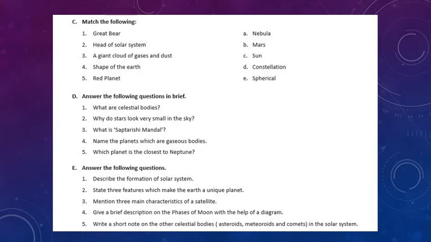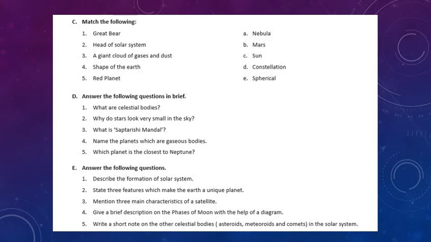Like the planets, satellites also do not have their own light and heat. They reflect light which they receive from the sun. Full stop. Each planet has one or more satellite except the Mercury and the Venus.